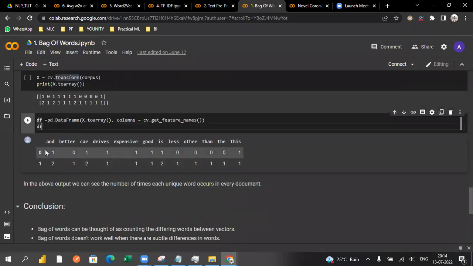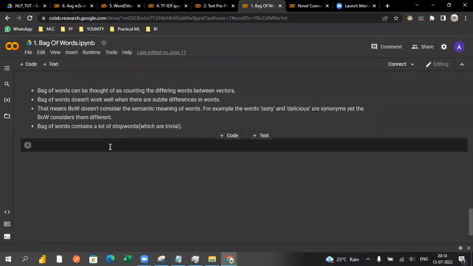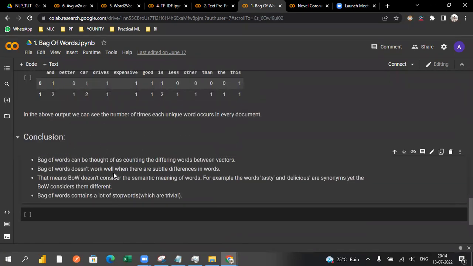Yeah, so you can also read this. "And" is coming from the first statement, and "and" is coming from the second. For the second statement, "better" is also the same. So these are all going to help us whenever the occurrences come with the bag of words concept. Yeah, just some of the advantages and disadvantages. It may not hold the semantic meaning. That's one disadvantage. And it will count different words as different vectors, like tasty and delicious. It may not work out whenever you want to consider semantic meaning.